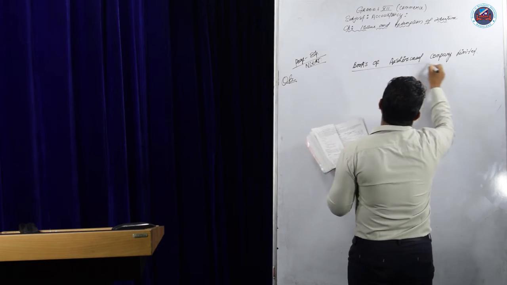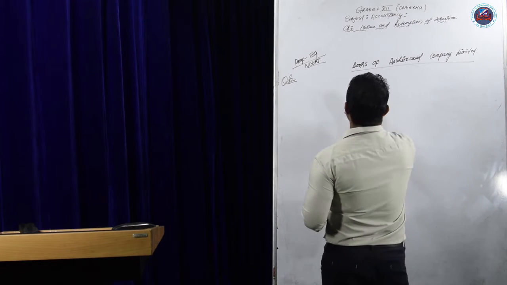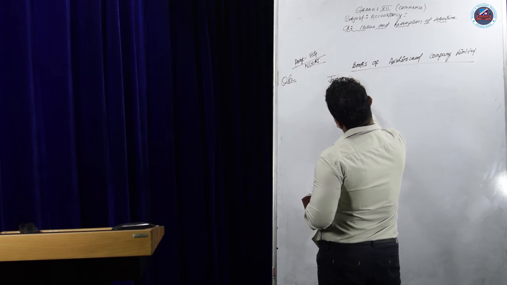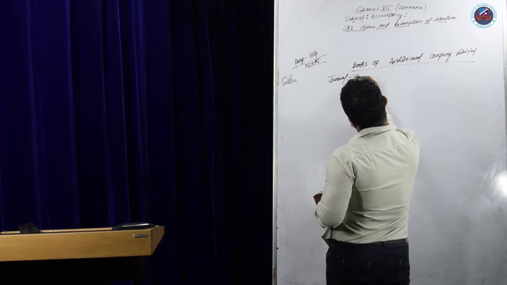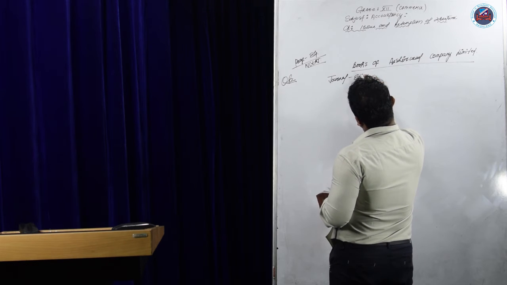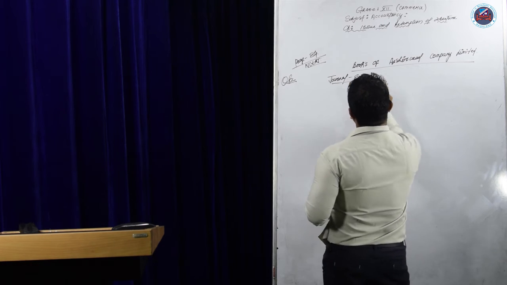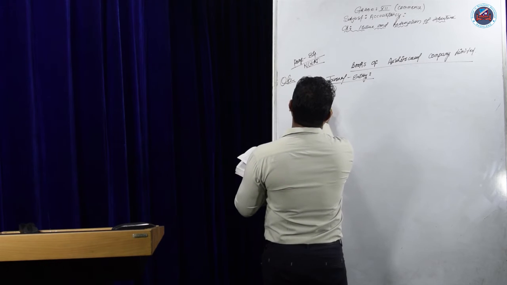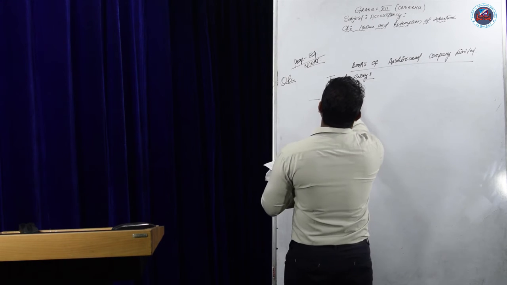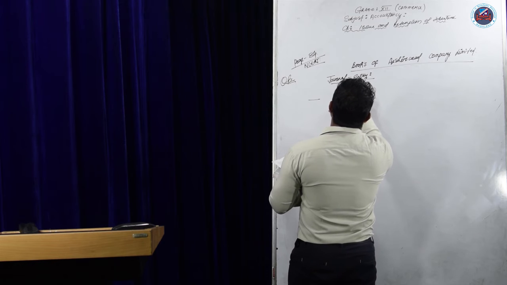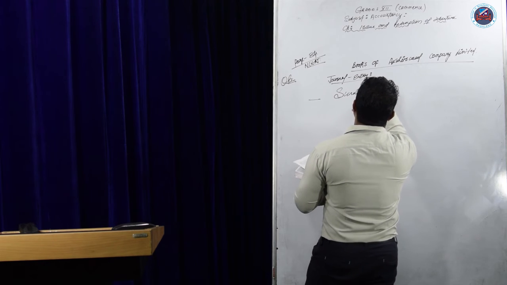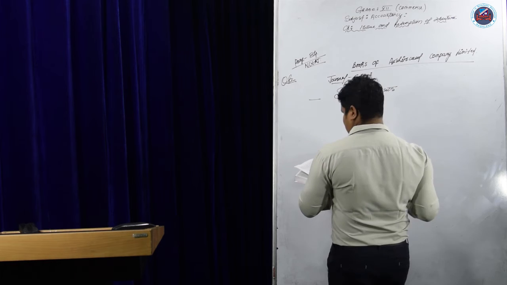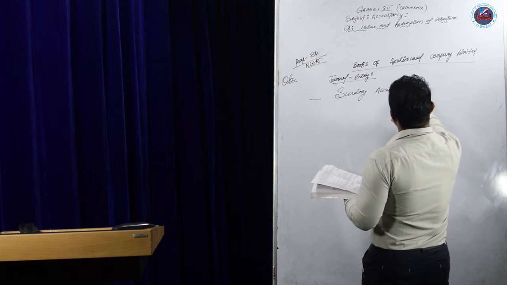Okay, so the journal entries. We have to make the journal entries. So what are the journal entries? The date. First, the company is purchasing the assets. The entry will be assets account debit. So we'll call it sundry assets. Okay, sundry assets account debit.